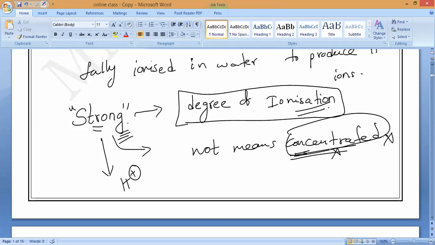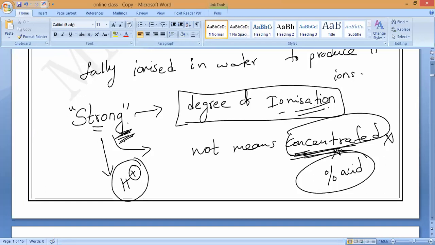But concentrated acid will indicate the percentage of acid in the given aqueous solution of acid, like the amount of water and the amount of acid in the given acid solution. But strong and weak will indicate how much H plus ions are forming when they are ionized in water. More ionization means stronger, less ionization means less strong. That is what you have to do. Strong always indicates the degree of ionization, not the concentration of the acid. Please remember. Is it okay, all of you?